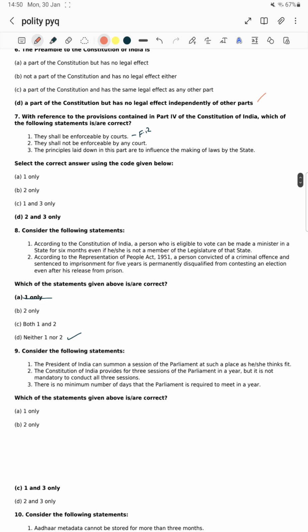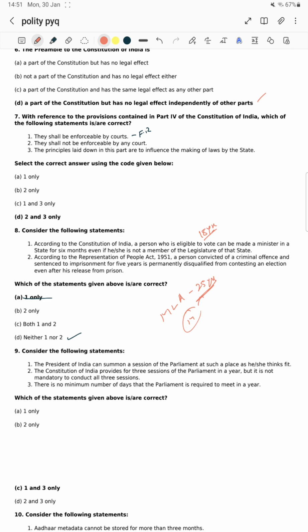Consider the following statements. According to the Constitution of India, a person who is eligible to vote, eligible meaning 18 years old, can be made a minister in a state for 6 months. Whether it is the state legislature MLA, the eligibility age for an MLA is 25 years. It means the minister should be at least 25 years. So 18 years, obviously statement 1 is wrong.